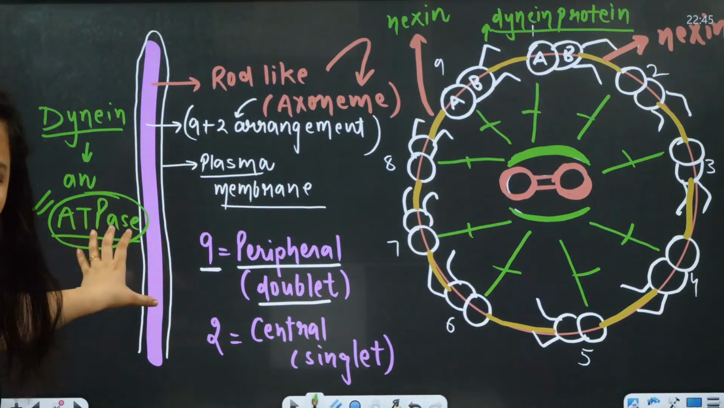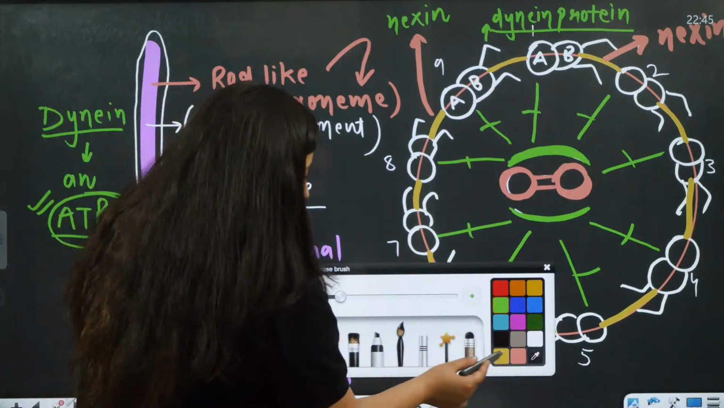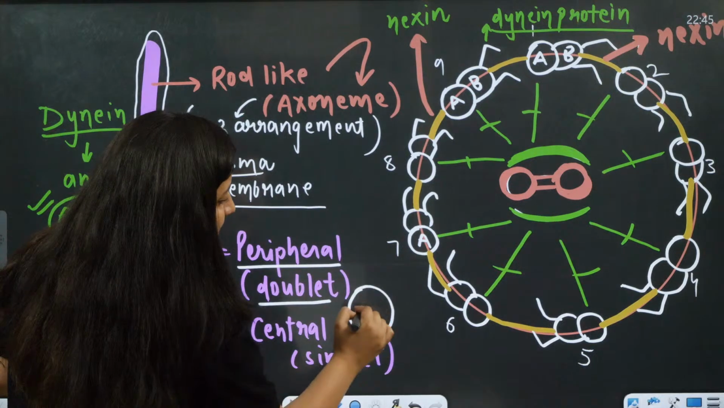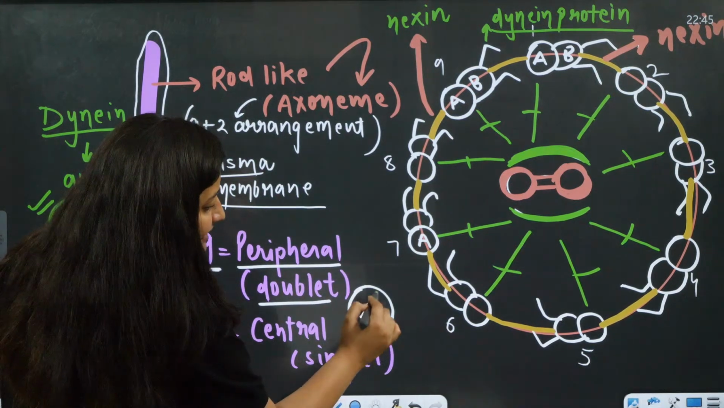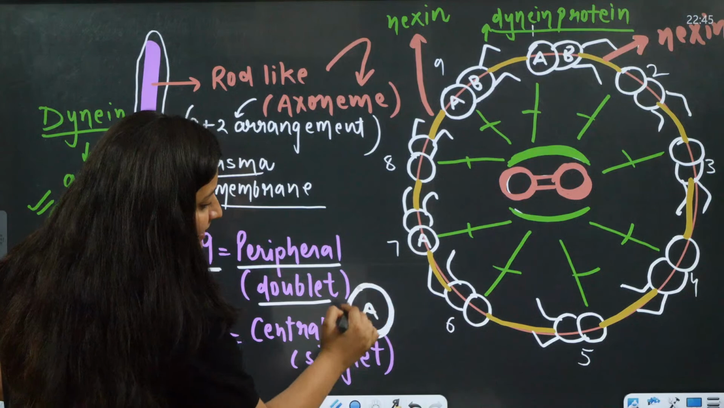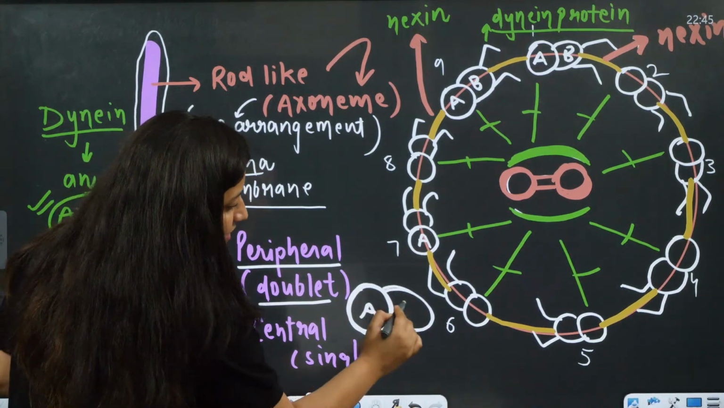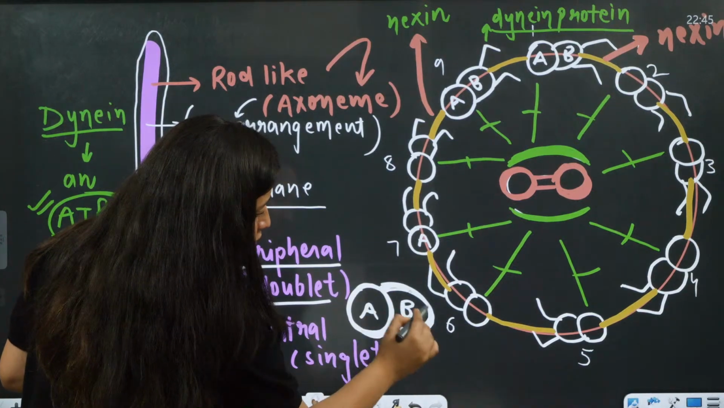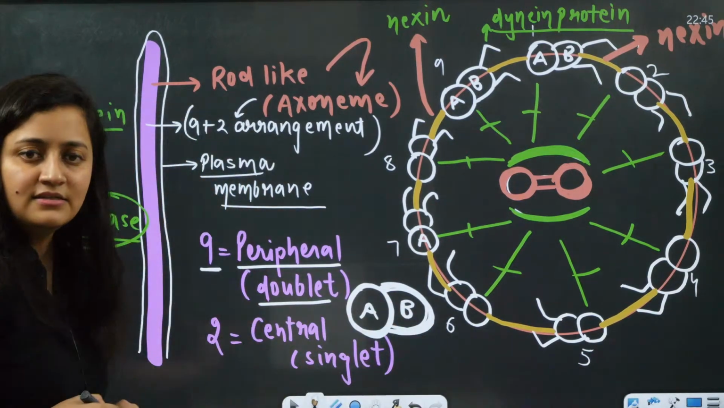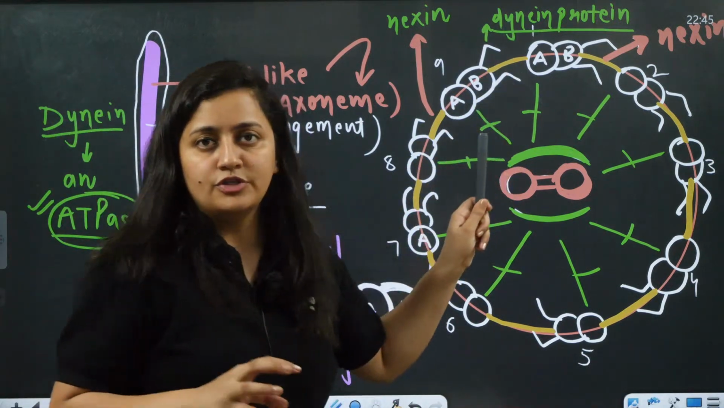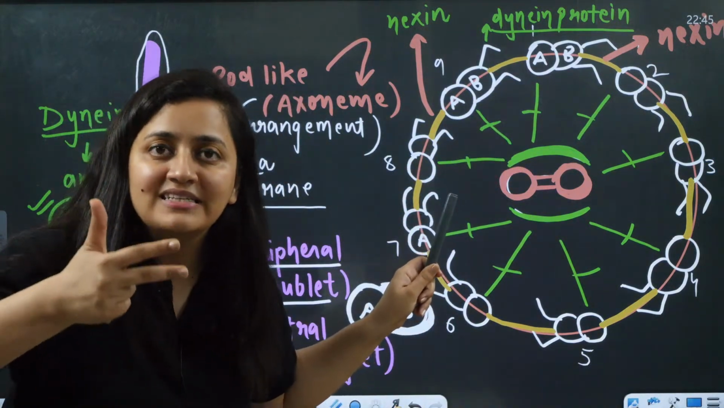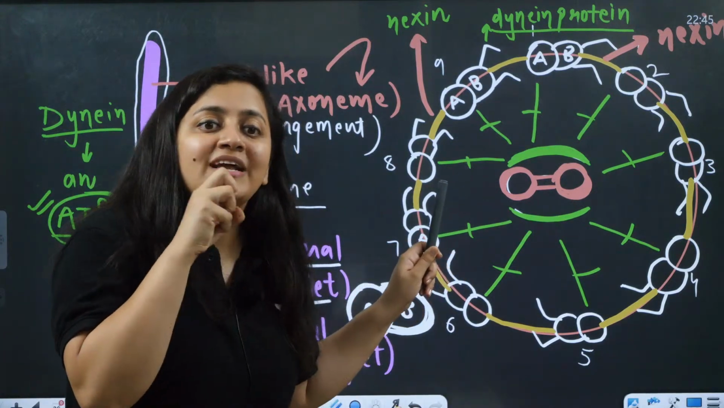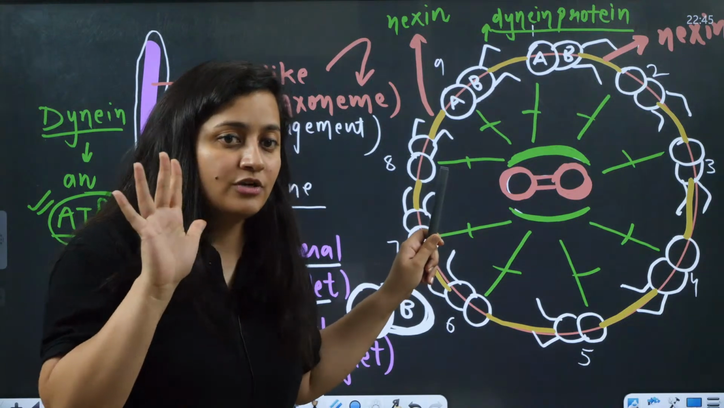Please focus here. When you talk about the doublet, the A part is complete, having 13 protofilaments of microtubule. B is incomplete. It is C-shaped, having near about 10 protofilaments. You can see here like this. So it has this dynein protein, an active ATPase, which hydrolyzes ATP, and the energy released is used in movement. Microtubules get energy from dynein by the hydrolysis of ATP.